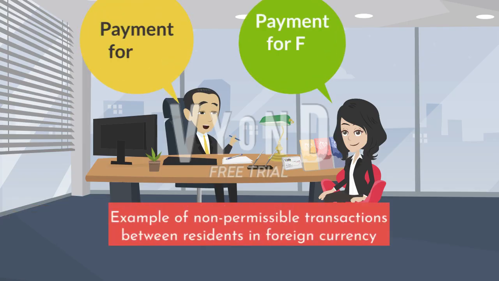These are examples of non-permissible transactions between residents in foreign currency. Payment for gift is not allowed between non-immediate family members, i.e. between grandfather and grandchildren or between uncle and niece. Similarly, payment for foreign currency loan is also not allowed between non-immediate family members, i.e. between grandfather and grandchildren or between uncle and niece.